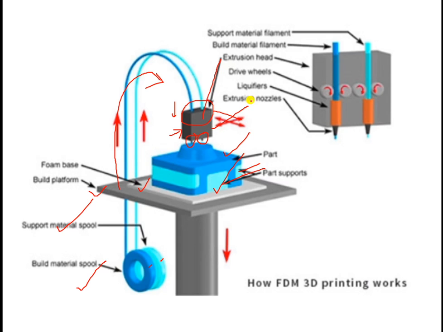Now what is inside this? The extrusion nozzles are available here. This is the enlarged part, and here again there are rollers which will be moving these wires, the materials in the form of two things, supporting material and actual material, that is build material filament and supporting material filament. And this is the extrusion head. These are the driving wheels which will be forcing the material so that the final layer by layer formation of the material can take place.